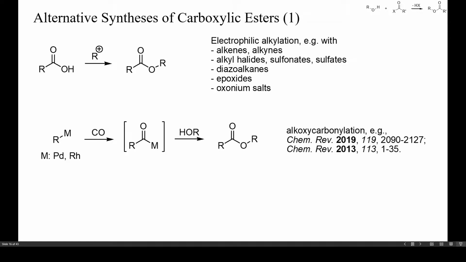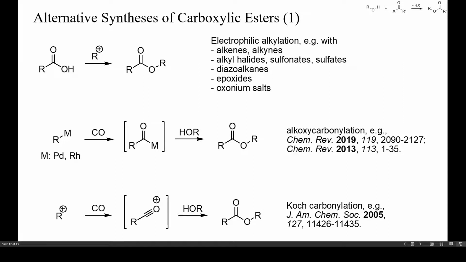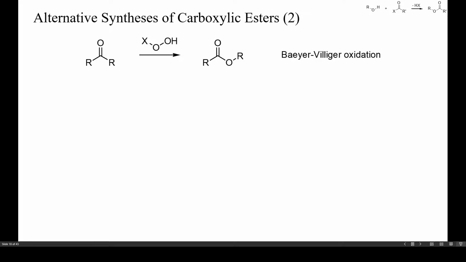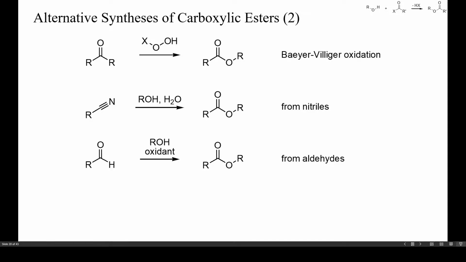Another strategy is the alkoxycarbonylation of organometallic intermediates with carbon monoxide. This reaction is discussed more thoroughly in part 5 of this video playlist. Carbon monoxide can also react with carbocations to yield acylium cations, which are strongly electrophilic acylating intermediates. Esters can also be prepared from ketones by treatment with a per-acid, or from nitriles by hydrolysis in the presence of an alcohol, usually under acidic conditions. Acetals and hemiacetals are good hydride donors and easy to oxidize.